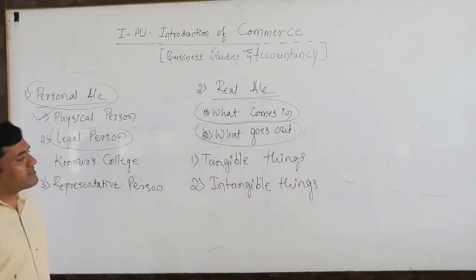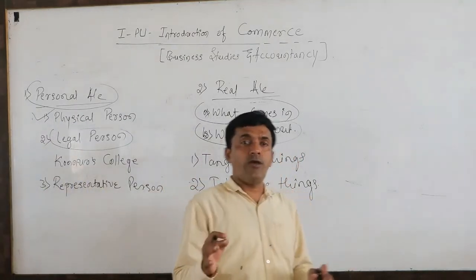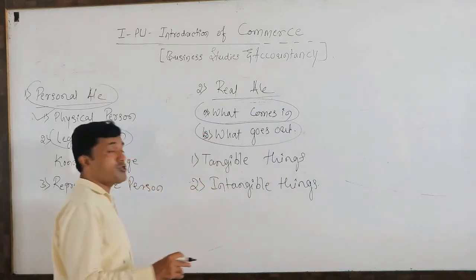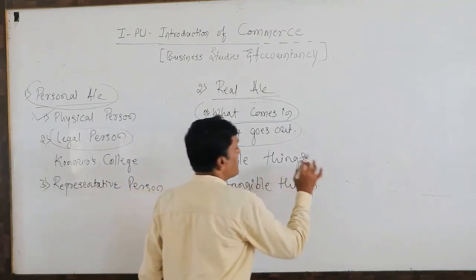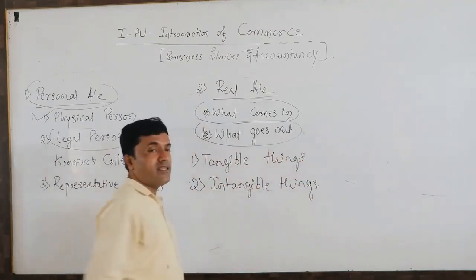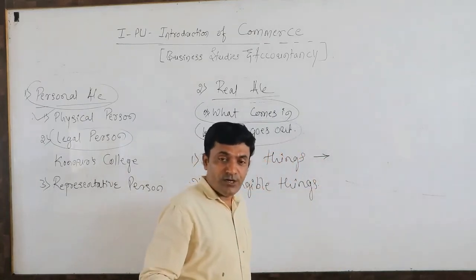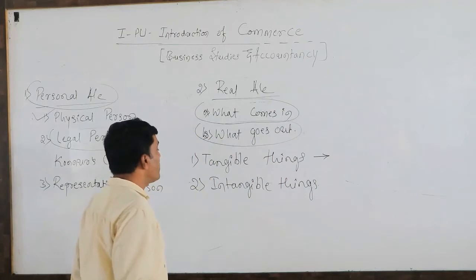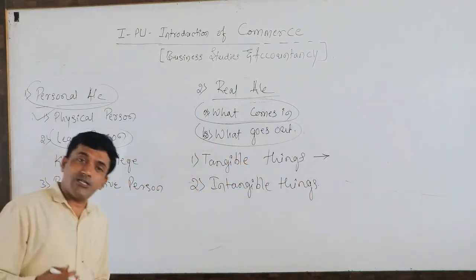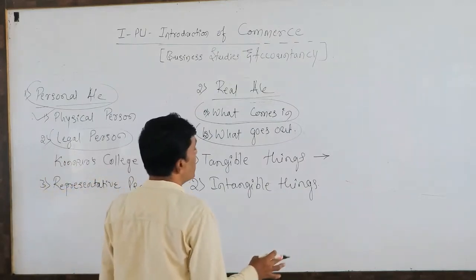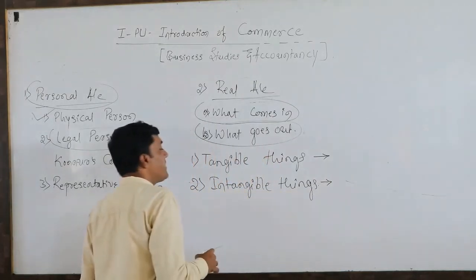What are the tangible things, dear students? Tangible things are the things which we can hold, which we can measure, which we can touch, feel, taste, and so on and so forth. Tangible things are which we can hold, which we can touch, which we can feel. Intangible things are the things which we cannot touch, which we cannot hold. So we can say them as intangible things.